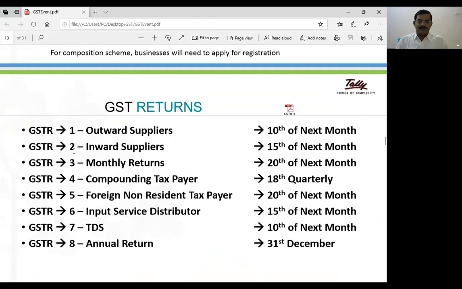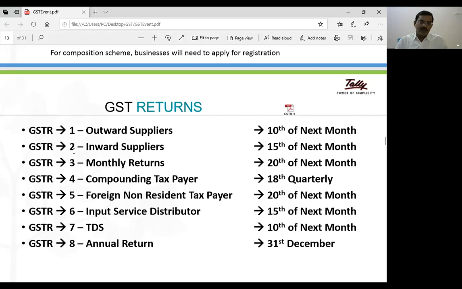And the third one is also a monthly return. So once GSTR 1 is uploaded, GSTR 2 is auto populated. So GSTR 1 minus GSTR 2, the monthly return is automatically generated.